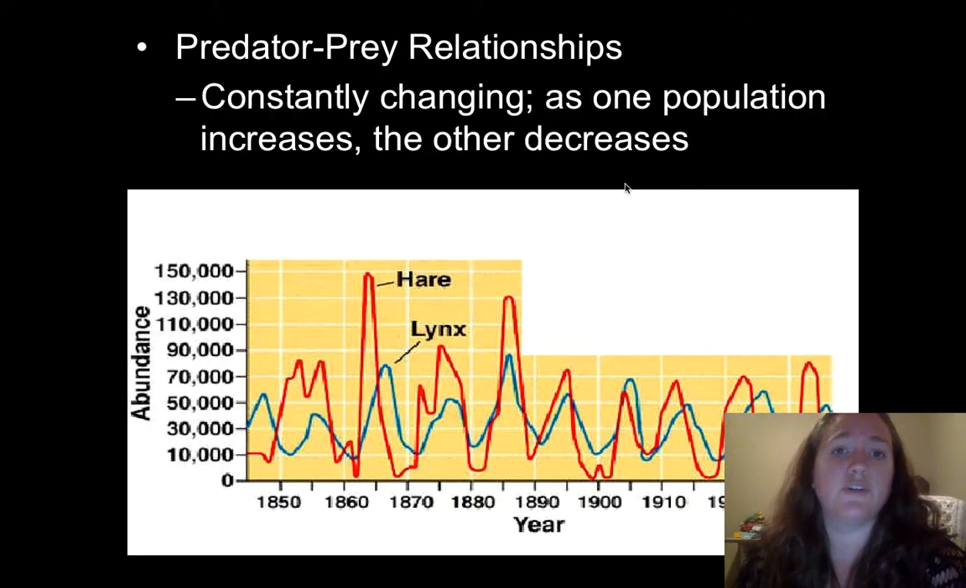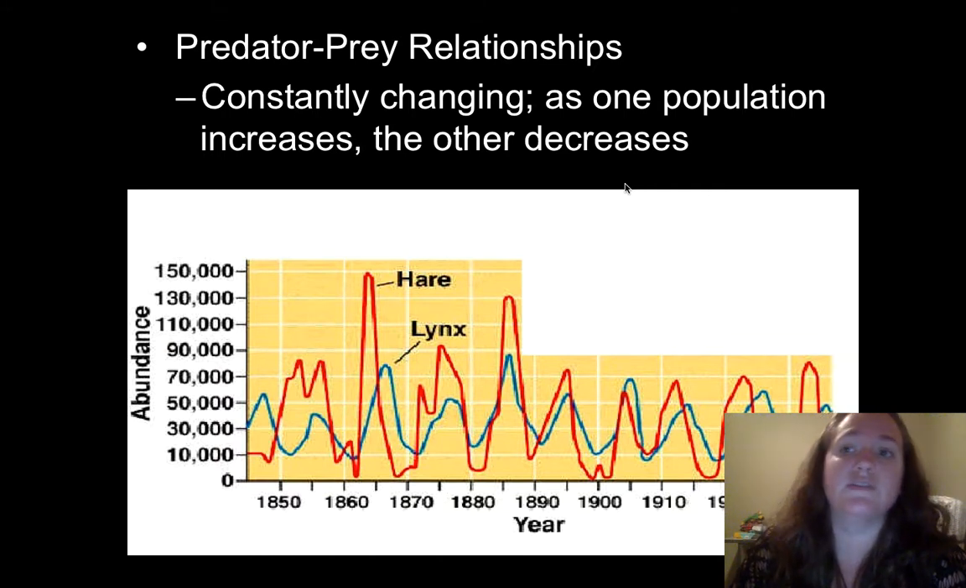For example, we have predator-prey relationships. These are constantly changing. As one increases, the other is going to decrease. So here you have the hare increasing in population, the prey. That means that the lynx, the predator, can also increase in its population. And it's a pretty stable curve here, and you see this happening up and down, this cyclic curve.